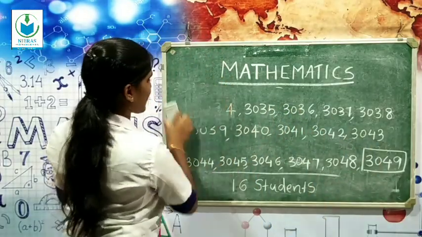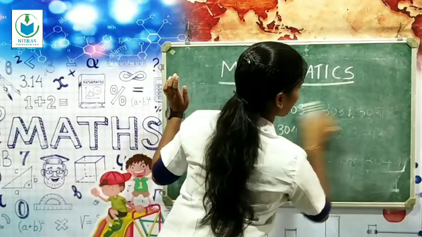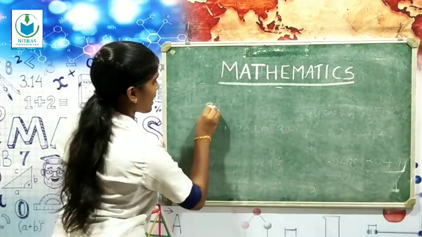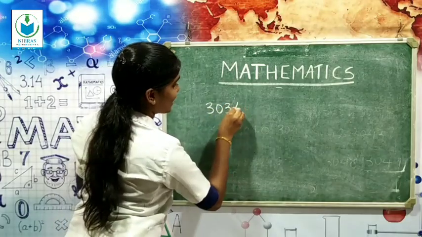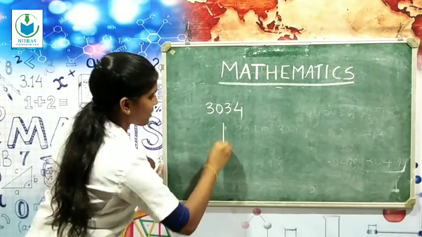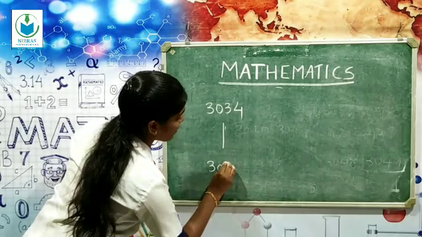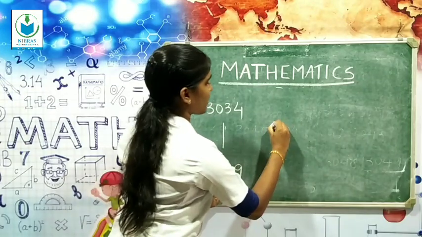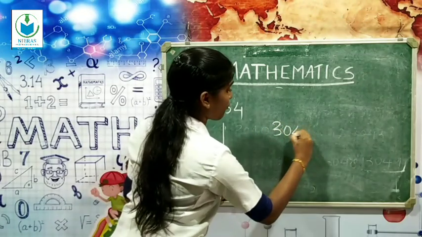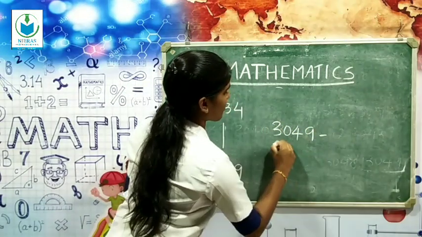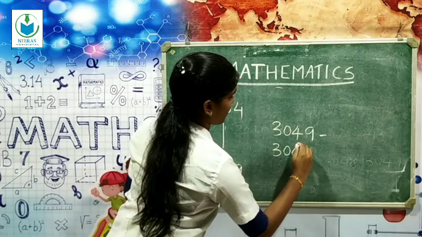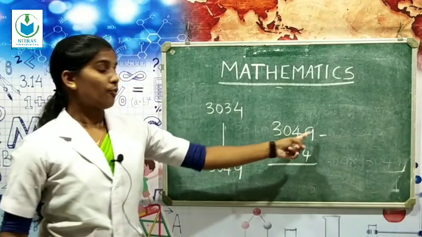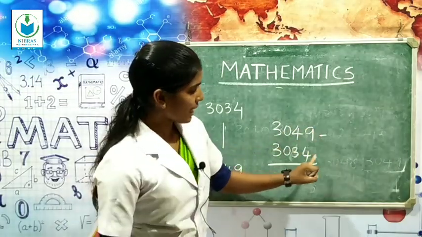Here is also a second method. The second method is, the first admission number is what? Yes, 3034. And the last admission number? Yes, 3049. Then you just subtract 3034 from 3049. So 9 minus 4.